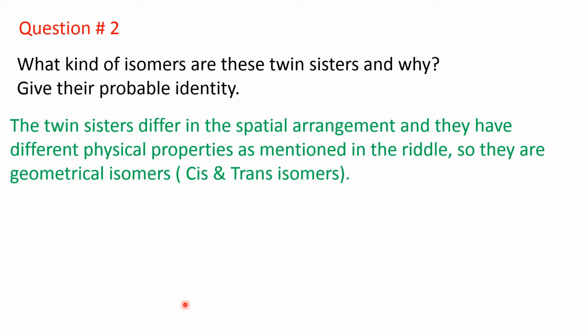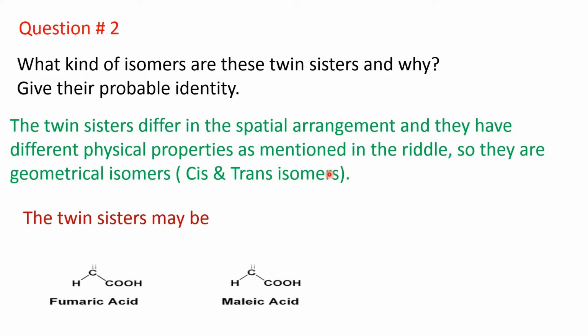So the twin sisters differ in the spatial arrangement and they have different physical properties as mentioned in the riddle. So, they are geometrical isomers or cis-trans isomers. And these twin sisters may be fumaric acid, where the carbon-carbon double bond is there. Two carbon atoms are joined by a double bond and it has two carboxylic acid groups and two hydrogen atoms. These carboxylic acid groups and hydrogen atoms are in trans position.